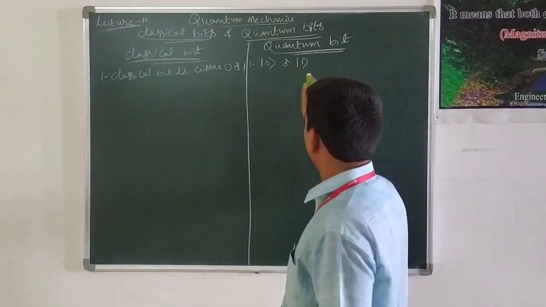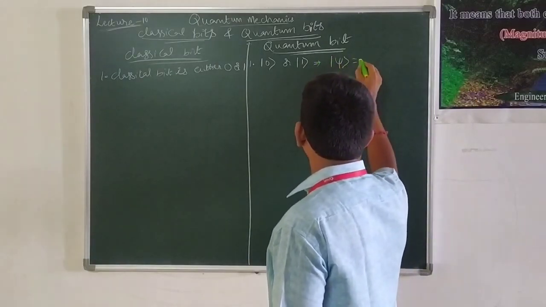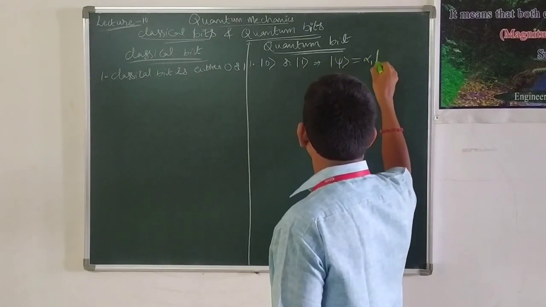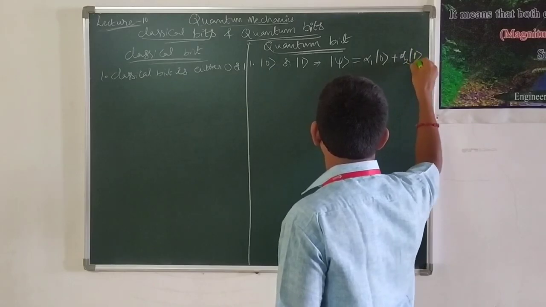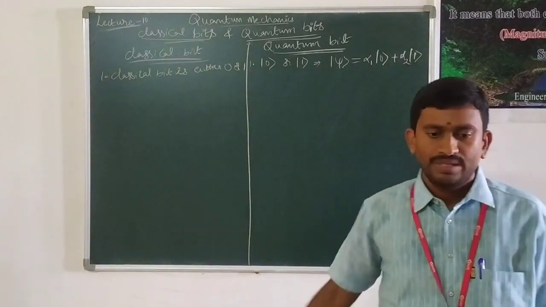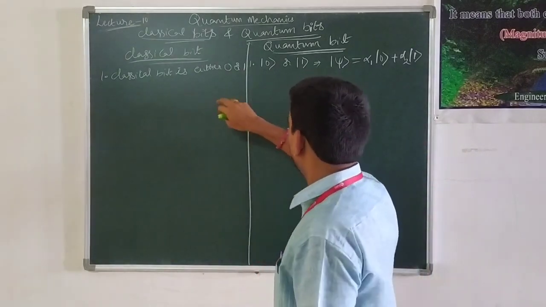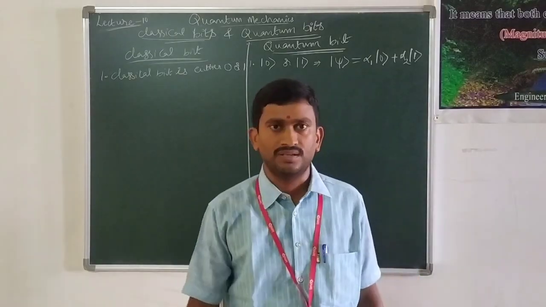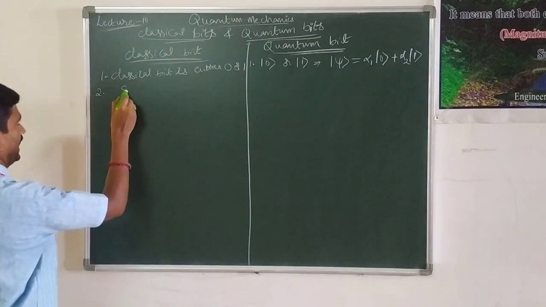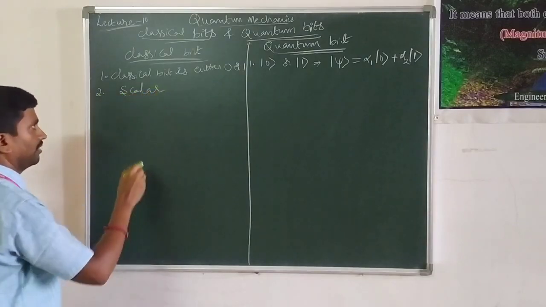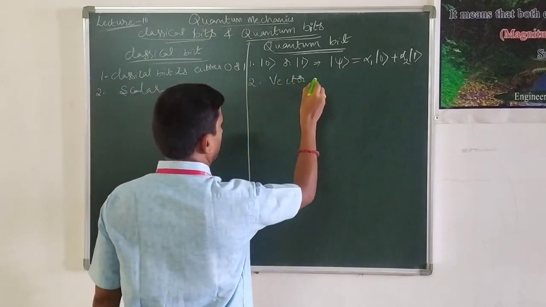Or in other words, we can say that ket of psi is equal to alpha 1 into ket vector of 0 plus alpha 2 into ket vector of 1. This is regarding the representation of states. This is the classical bit representation of state, and this is the quantum bit representation of state. And the second important difference is classical bit is a scalar. It is a scalar one. Whereas quantum bit is a vector in two-dimensional space.